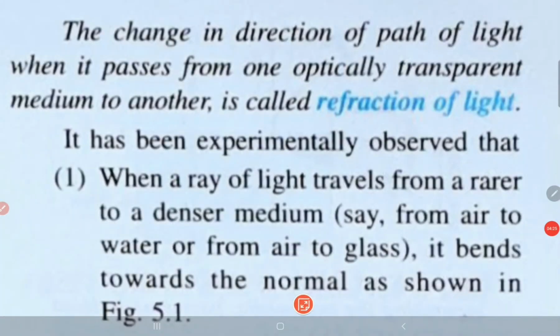Thus the change in direction of the path of light when it passes from one optically transparent medium, remember it needs to be transparent, to another is called refraction of light. It has been experimentally observed that when a ray of light travels from a rarer to a denser medium, say from air to water like we have seen, or from air to glass, it bends towards the normal. Now what is this normal? We will understand after some time, as shown in the figure.